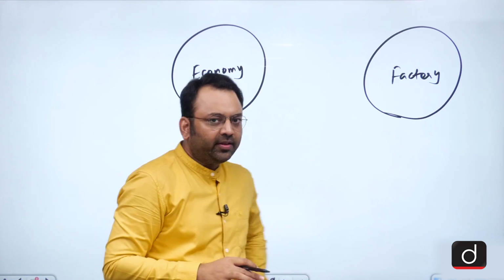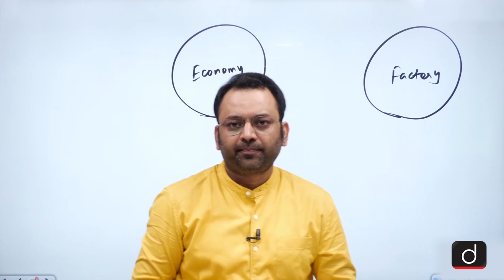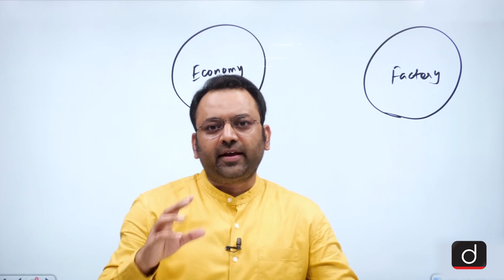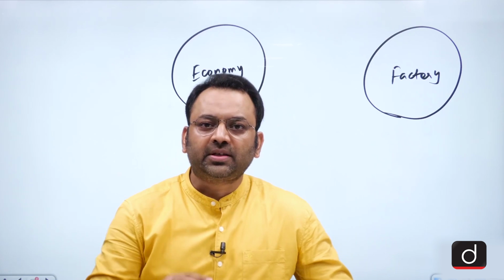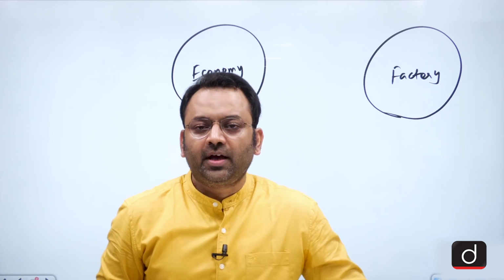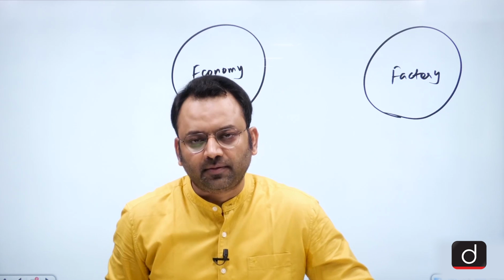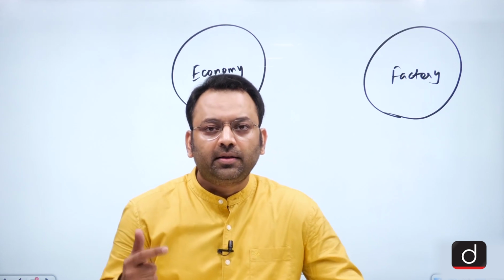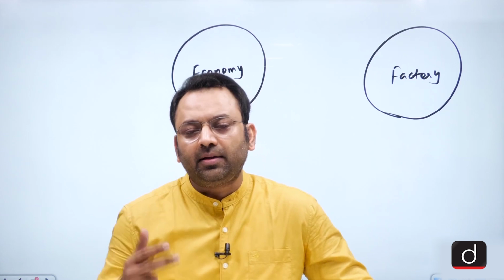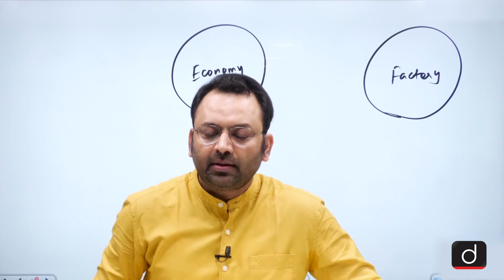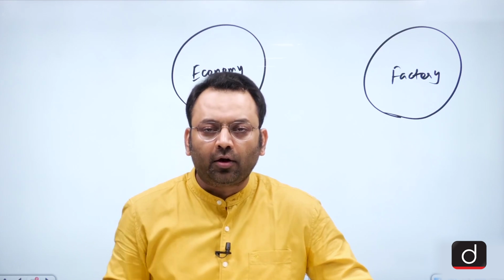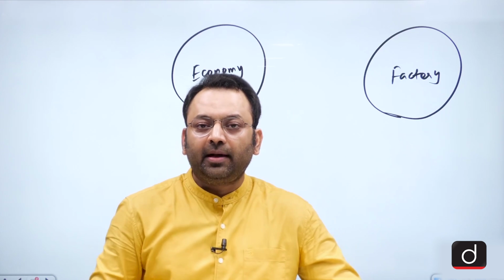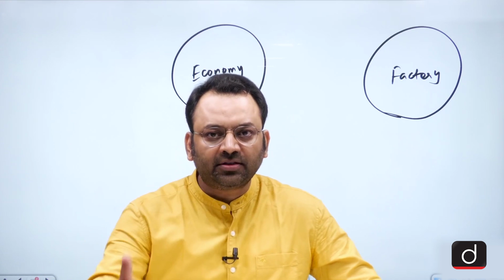In the factory, when the production takes place, the production takes place due to some factors. They are called the factors of production. And we have the four factors of production: the land, the labor, the capital, and the entrepreneur. The land is given to the factory on which it is based. The labor is supplied through which the work is done.